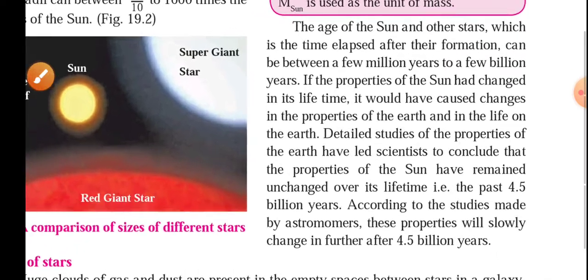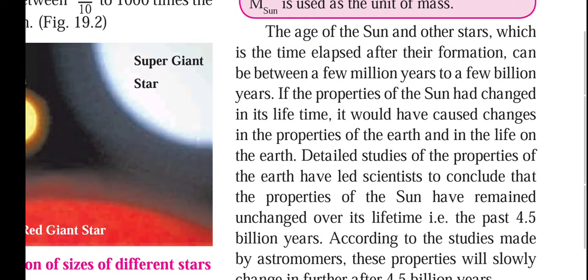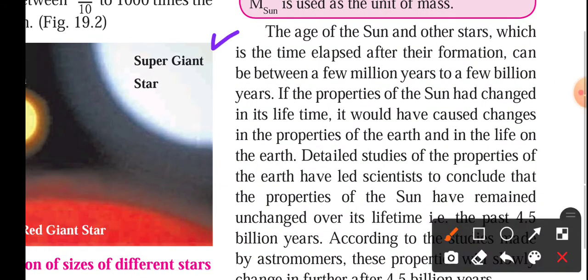Now when we talk about the age of the sun and other stars, which is the time elapsed after their formation, it can be between a few million years to a few billion years. So you can imagine how long they have been present in the universe. From million years to billion years is the range of their ages.